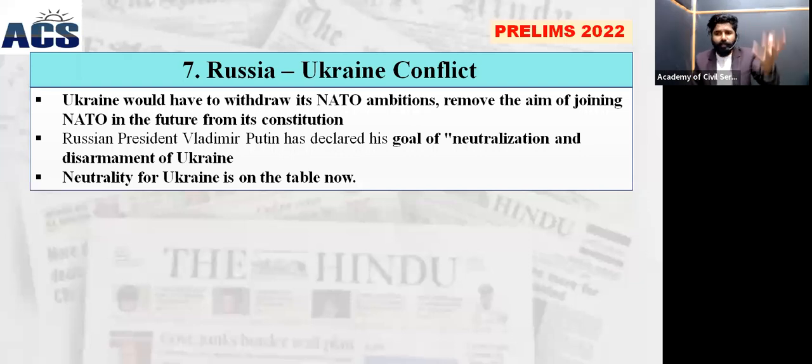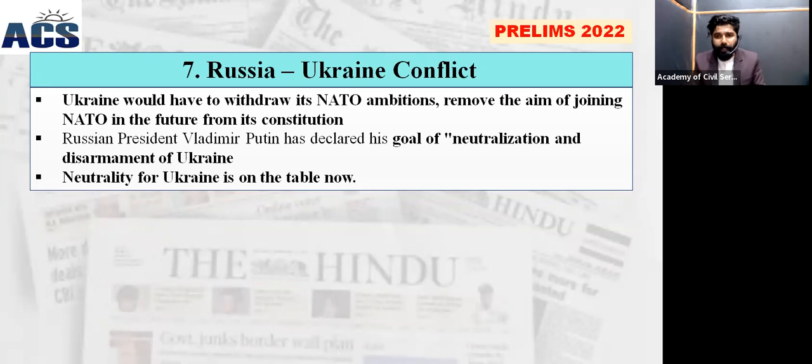I think we have given a lot of questions with regard to places in the news. In the context of Russia and Ukraine, all these places near the Ukraine region must be remembered. Mariupol is an important, strategic international port city, now under the control of Russia. Ukraine is demanding to get it back, but Russia is not allowing it.